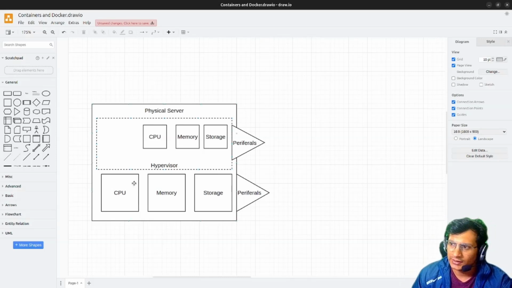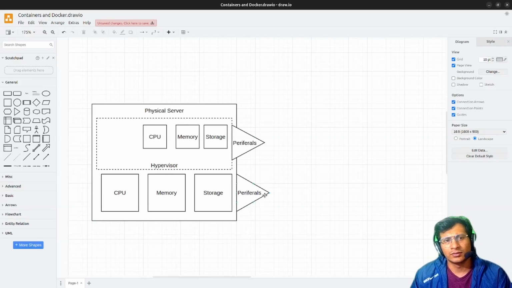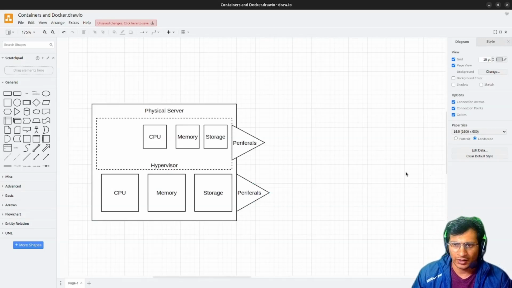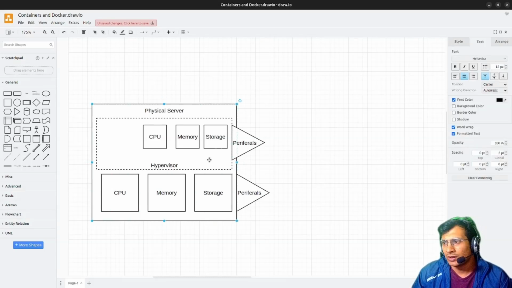Type 1 is installed directly on the hardware. An example is the VMware ESXi server, a type 1 hypervisor, which can be installed directly on bare metal, meaning directly on this physical machine. Others require some kind of OS in between.